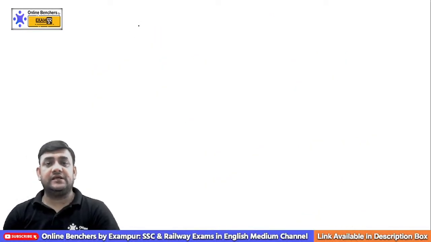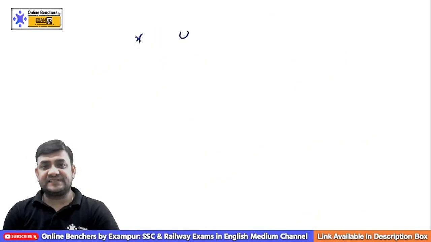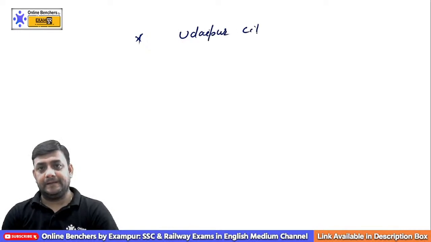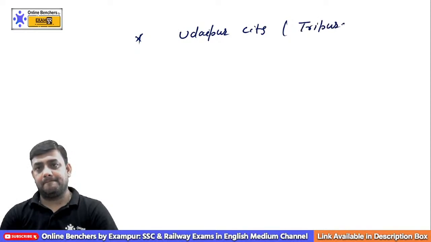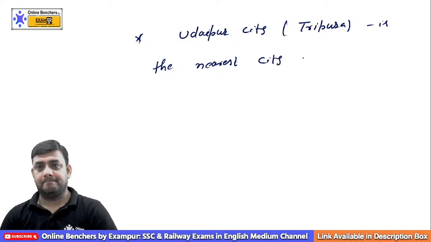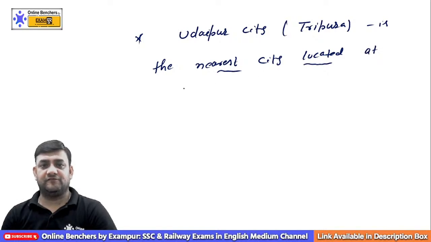Now remember one thing, Udaipur city, which is part of Tripura, is the nearest city located at the Tropic of Cancer.